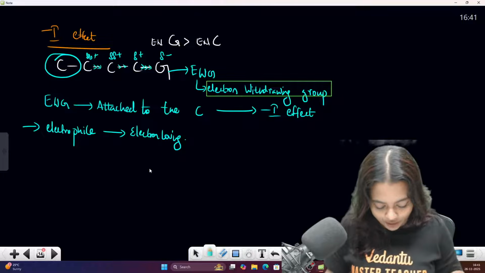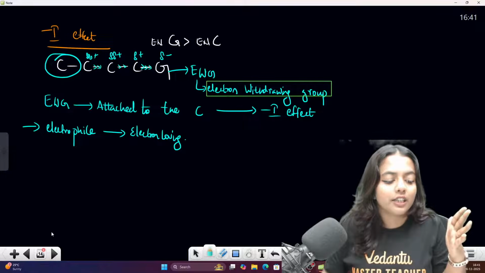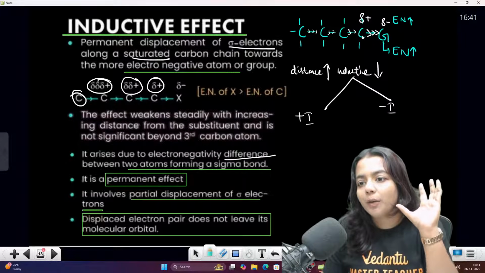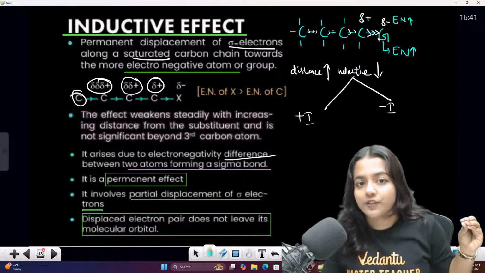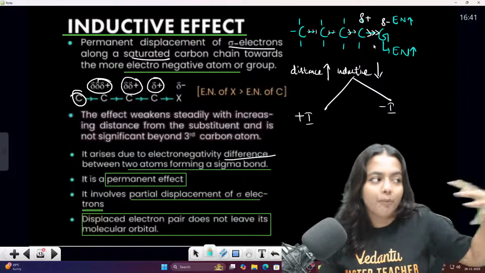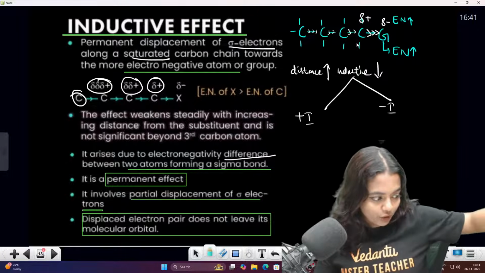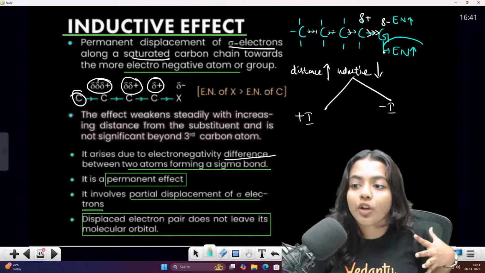After this I will go for a recap. Okay, so this is the inductive effect. There is a displacement of this carbon's particular bond. Where there is a group with more electronegativity, what will they do? They take that particular bond and keep it on their own side. So this has more electronegativity.